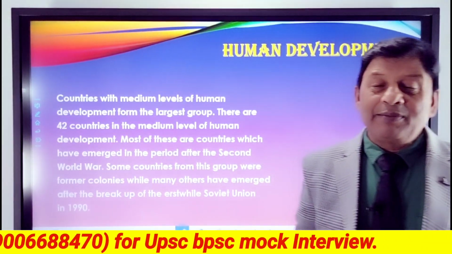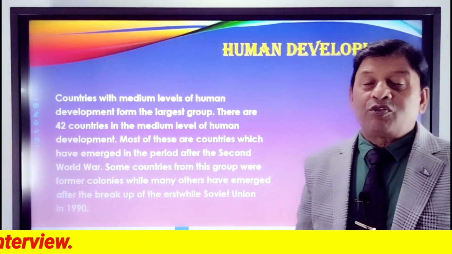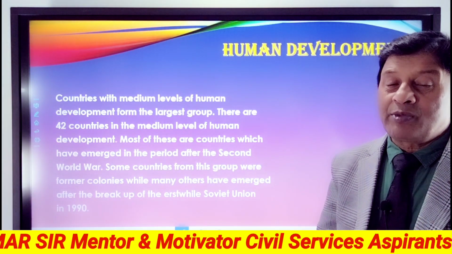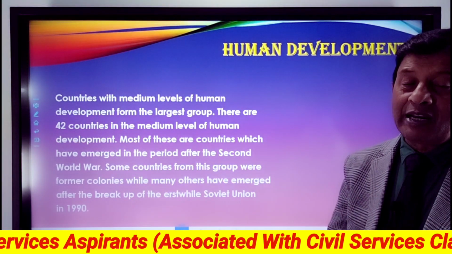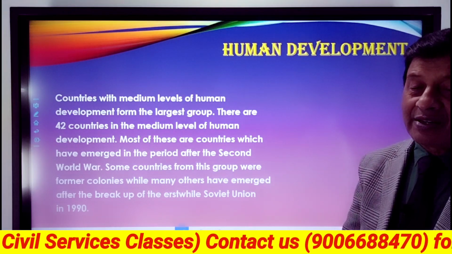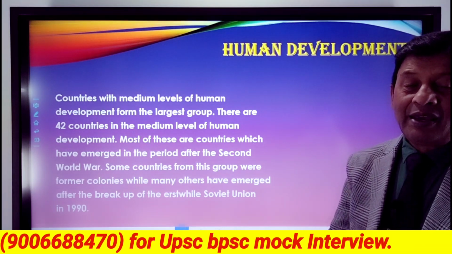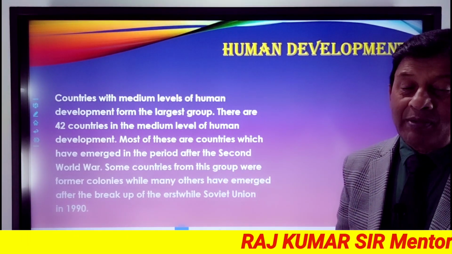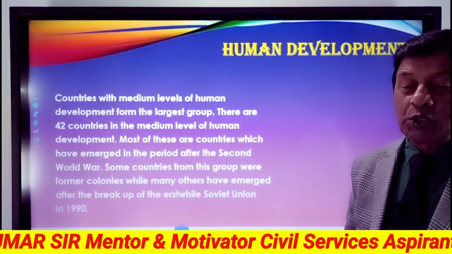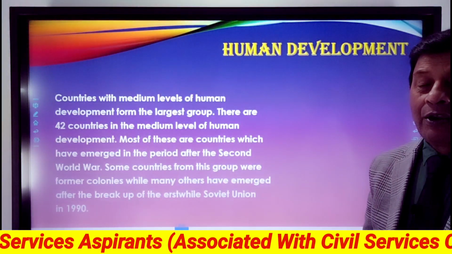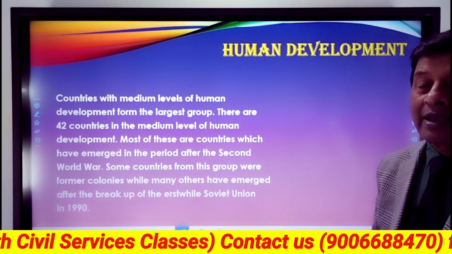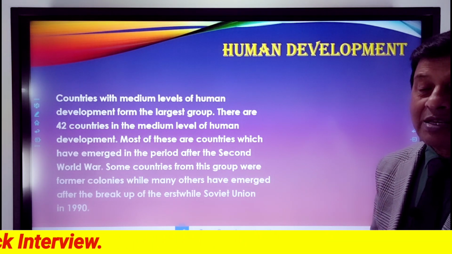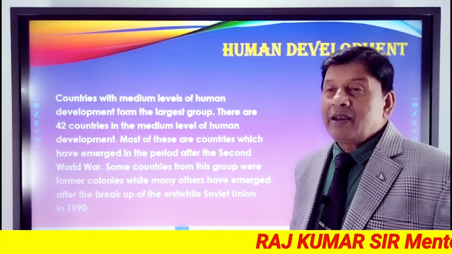Countries with medium levels of human development form the largest group. There are 42 countries in the medium level of human development. Most of these are the countries which have emerged in the period after the Second World War, mind it. Some countries from this group were former colonies, with many others having emerged after the breakup of the erstwhile Soviet Union in 1990.